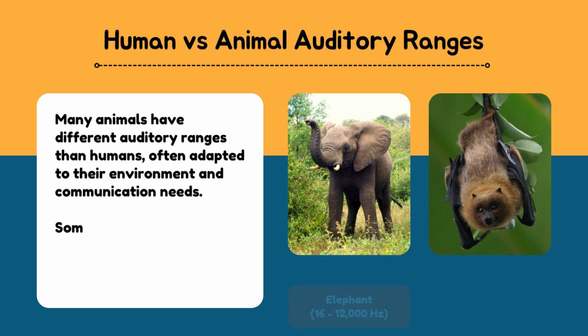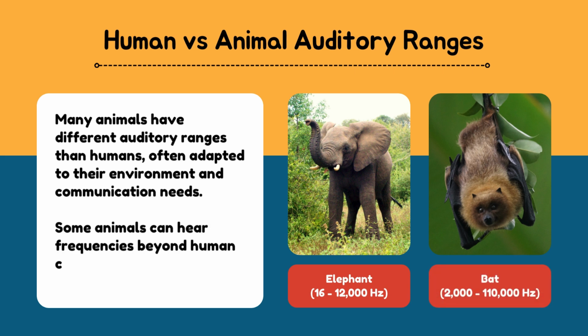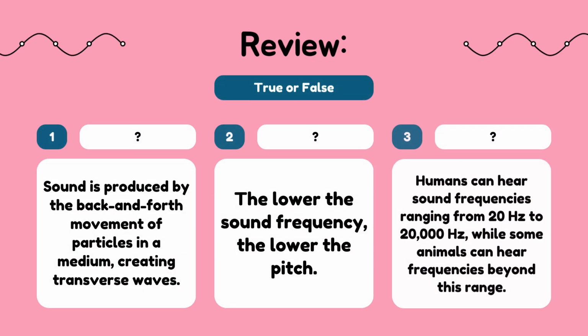For example, elephants can hear sounds of frequency 16 to 12,000 Hz, while bats can hear sounds of frequency 2,000 to 110,000 Hz. Let's review. Pause the video, answer these true or false questions.